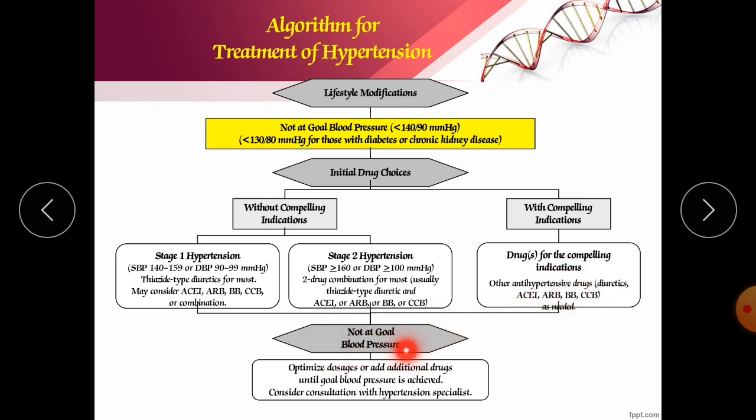Now, not at goal blood pressure, so optimize the dosage and add additional drugs. Means if it is not controlled, when it is converted into a more severe condition, in that case we have to increase the drug, as well as increase the dose, or we should change the drug also. So in this fashion we have to control this hypertension, we should treat this hypertension.